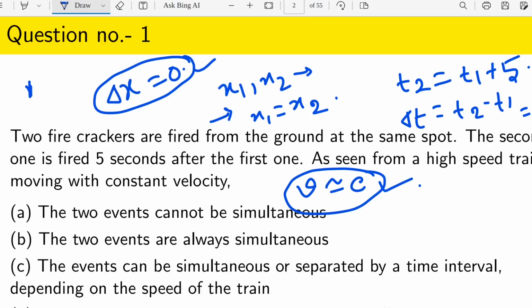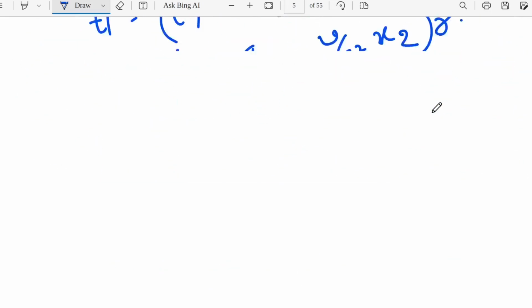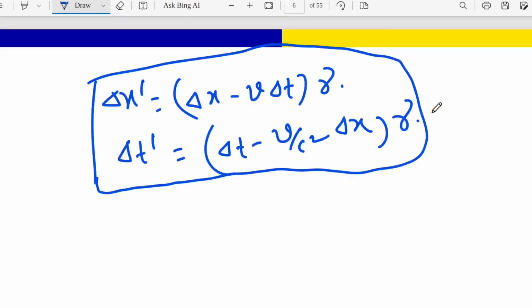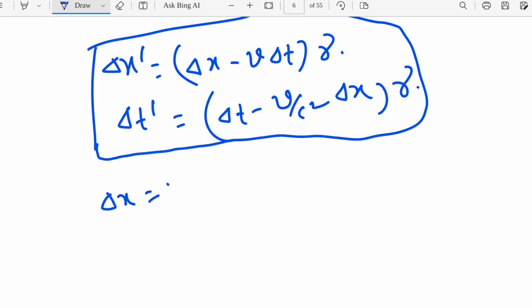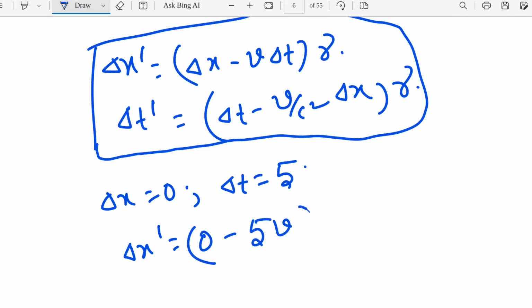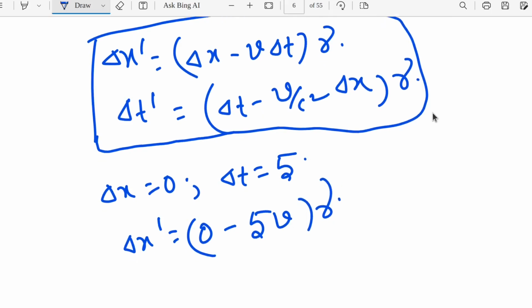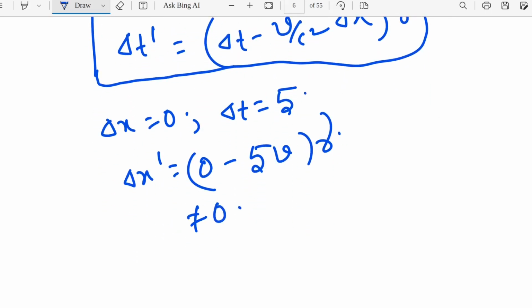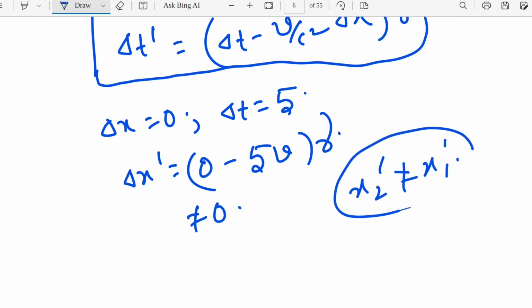Then what will happen in the prime reference system? Let's come to the expression again, and we have to keep in mind that delta x will be 0 and delta t will be 5. Now we are putting the values in the expressions. So you can see that delta x prime will be what? Delta x is 0, so it is 0 minus v into delta t, that means minus 5v into gamma, which is nothing but a non-zero value. That is the main thing, right?